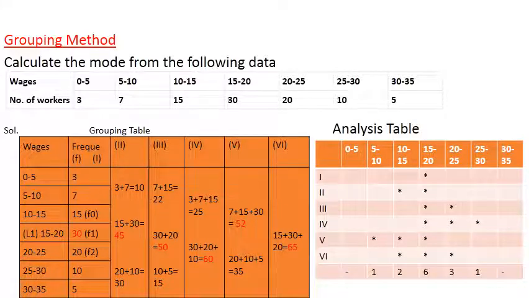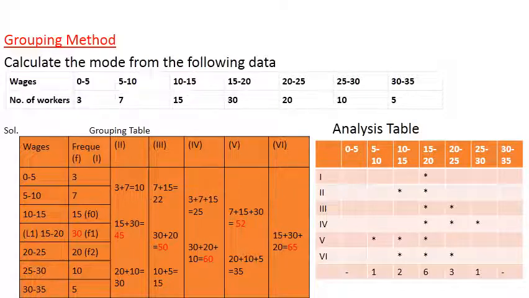And in the sixth it is 15 plus 30 plus 20. In the sixth column what you have to do? You have to leave the first two, 3 and 7, then add in 3's. So 15 plus 30 plus 20. So the corresponding classes are 10 to 15, 15 to 20, 20 to 25.